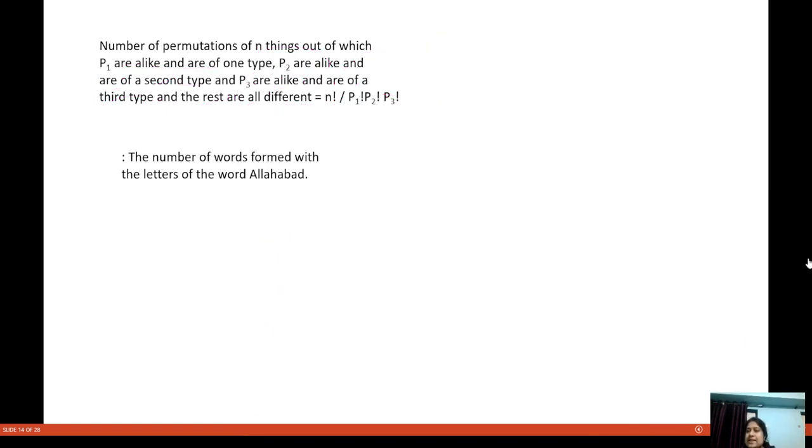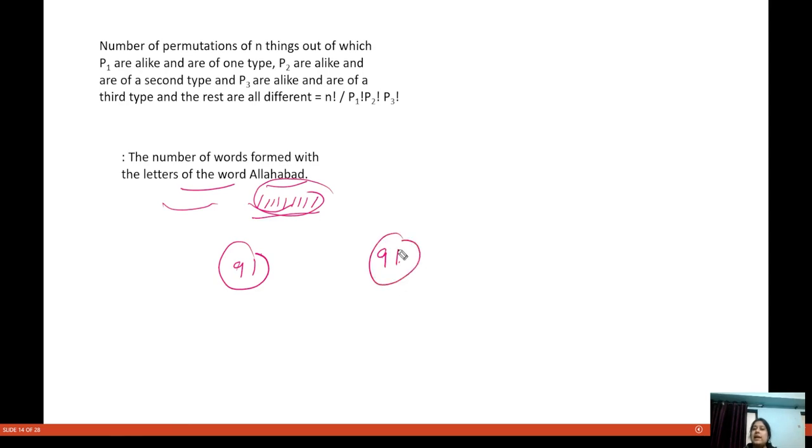Okay, similarly, it is asking the number of words formed with the letters of the word Allahabad. So how many places are there? 1, 2, 3, 4, 5, 6, 7, 8, 9. 9 places are there. So with the given letters, factorial 9 arrangements can be made, but how many of them are alike?